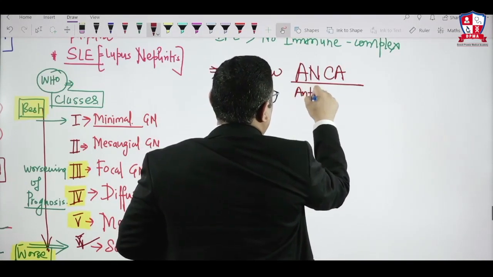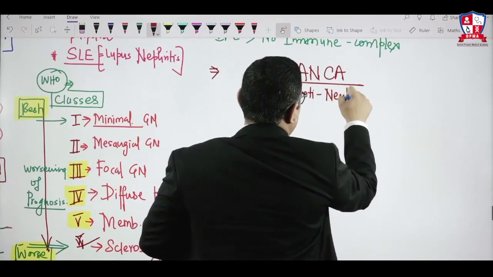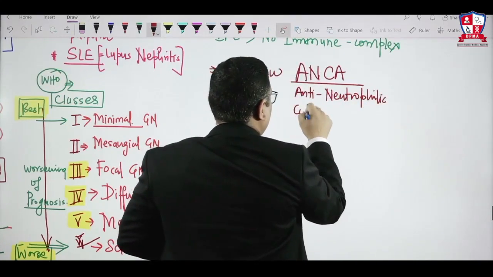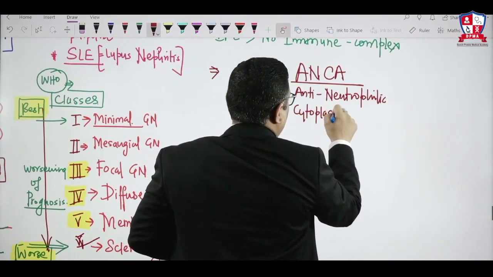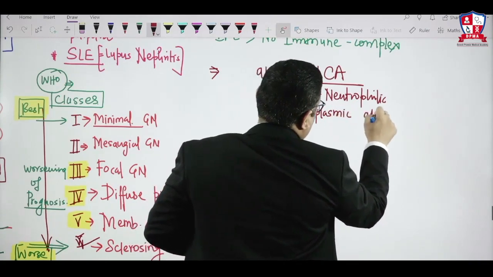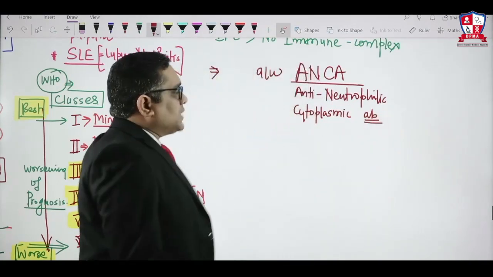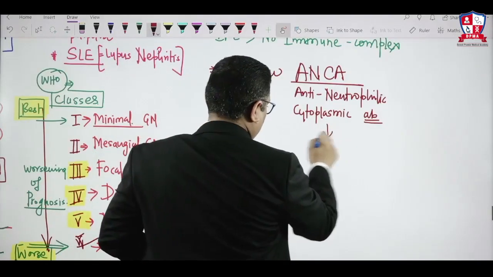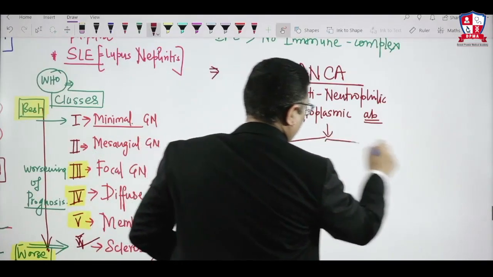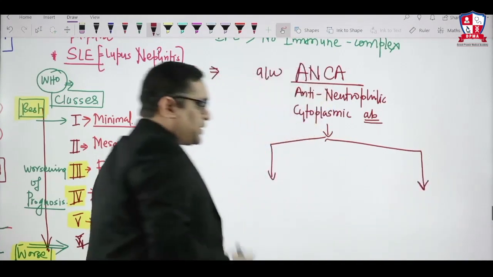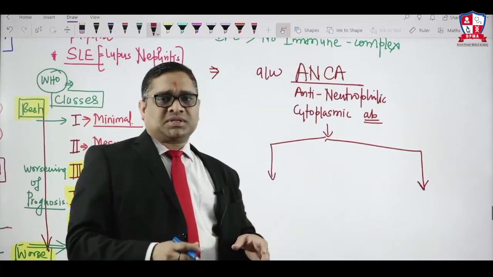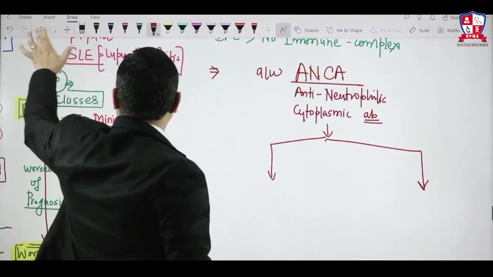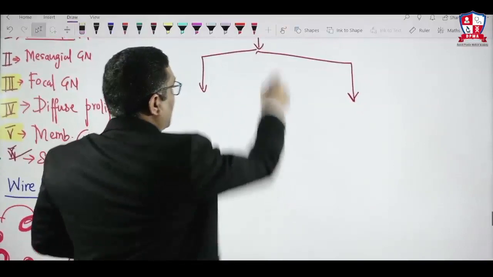ANCA stands for anti-neutrophilic cytoplasmic antibody, right? So they are associated with ANCA, which are of two types. There are two types of ANCA antibodies which I am going to describe. It's very important. In All India exam 2016, there was an image based question from this topic, so listen to it very carefully.